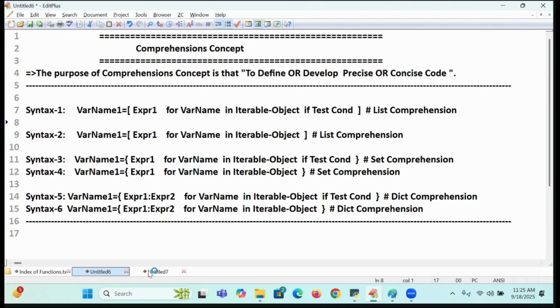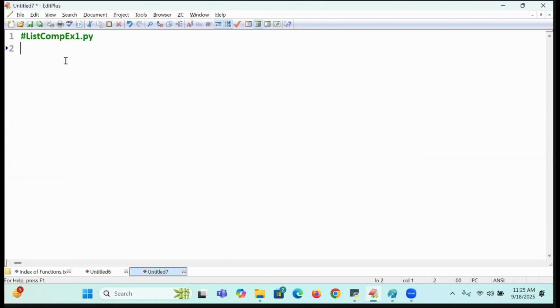Now let us go to the subject. Online students, now I am going to take LST is equal to 10, minus 20, 30, minus 40, 50, minus 15, minus 16, 25, 0, 45. This is my data. Now I am going to write a program for getting a list of what elements? Positive elements. Come on, now I am going to write it.